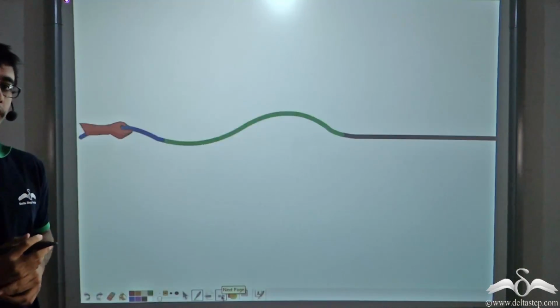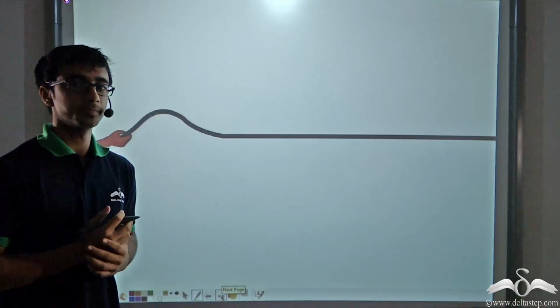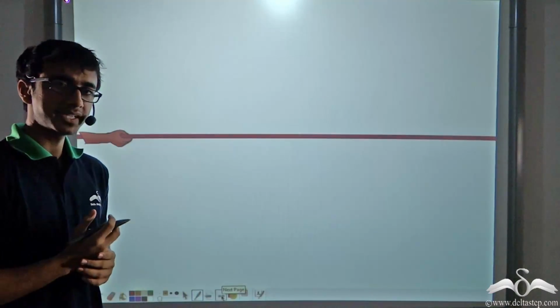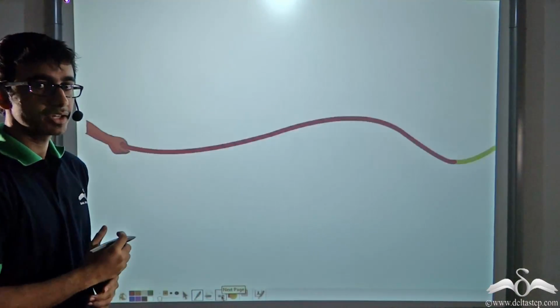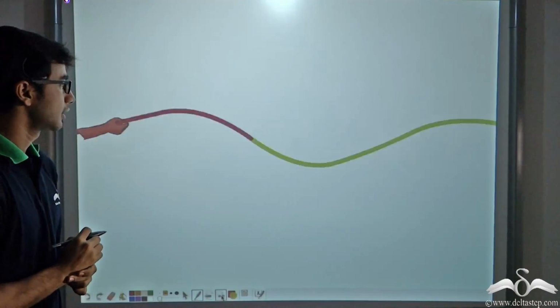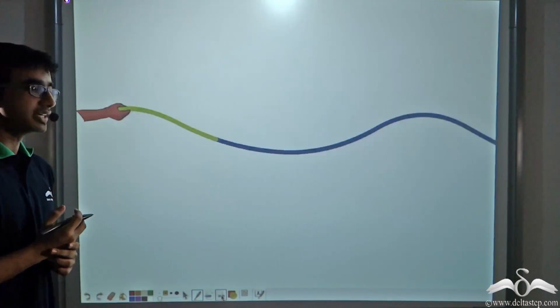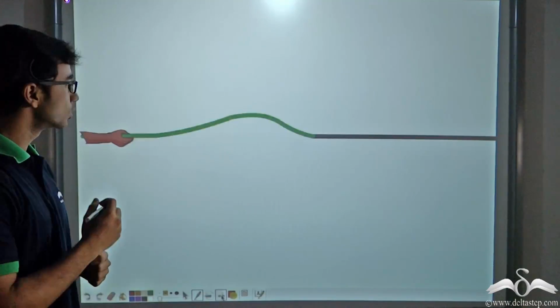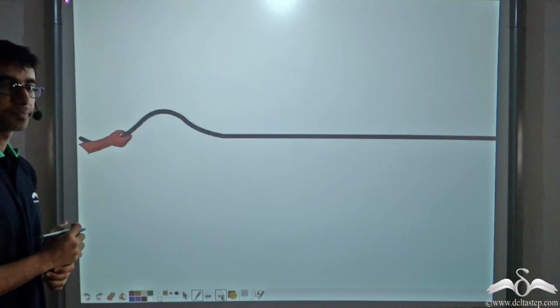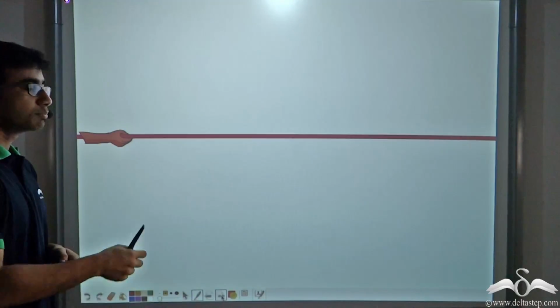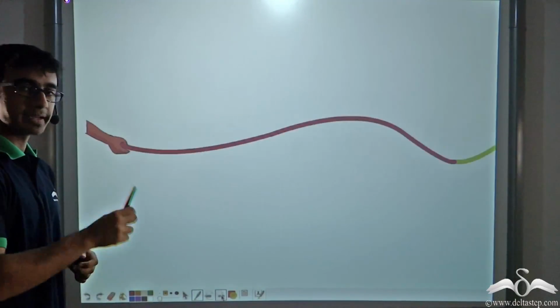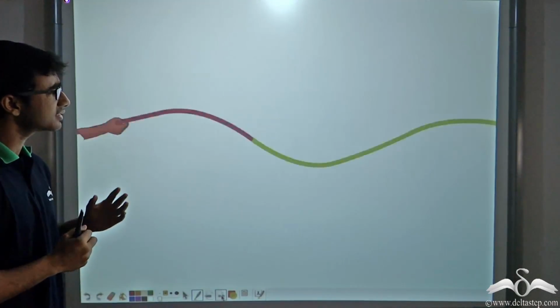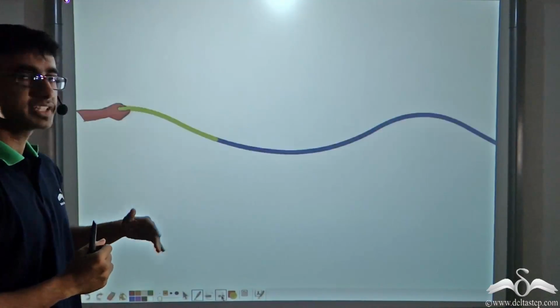Now we talked about wavelength and cycle. Are there any more parameters to define waves? Let us find out from this animation. We perform a simple experiment where we tie a rope to a fixed end and hold the other end of the rope in our hand. Now, as we move the rope up and down in a vibratory motion, we notice that the rope is displaced from its mean position.